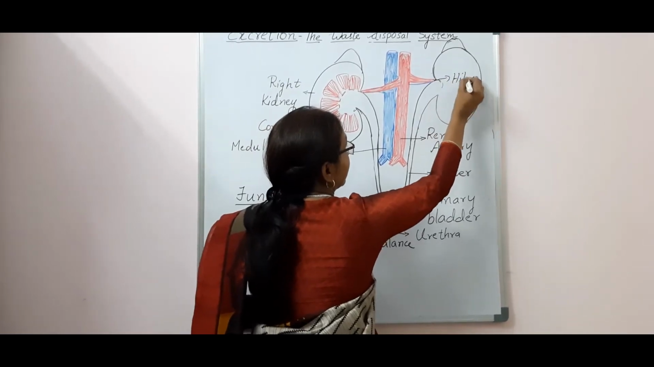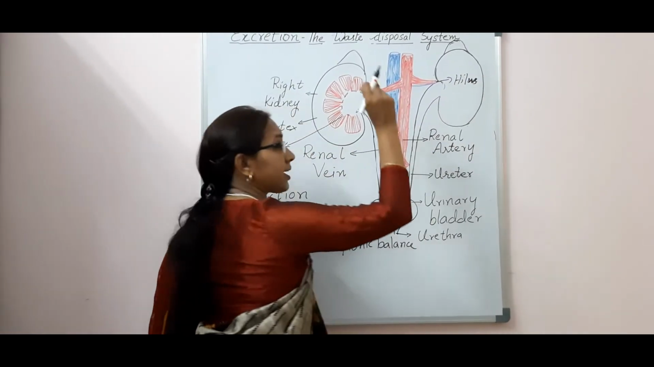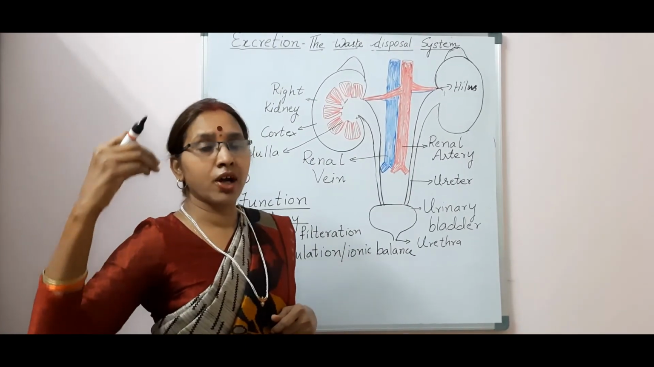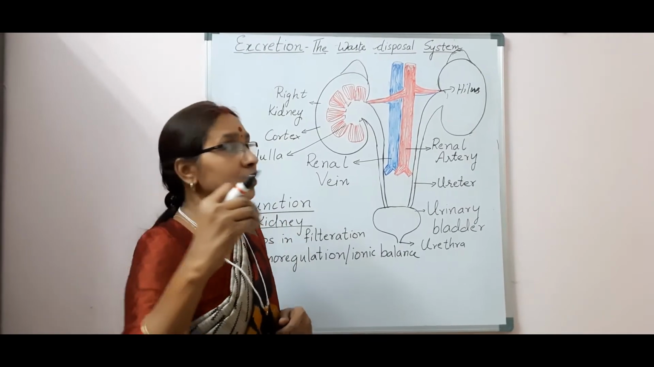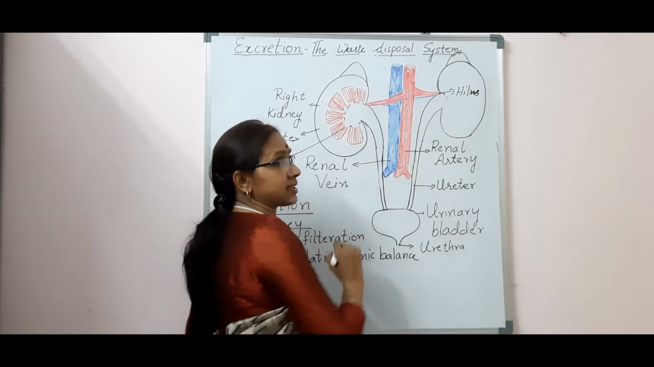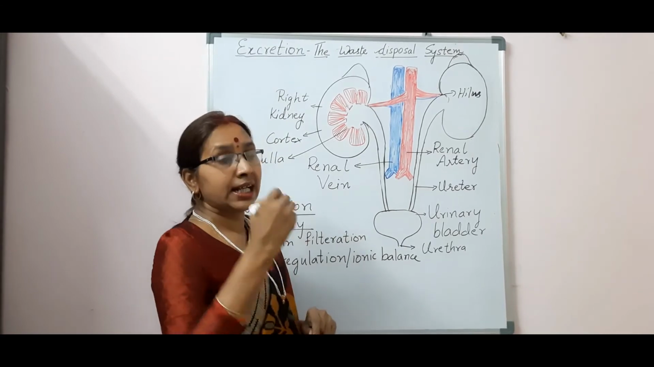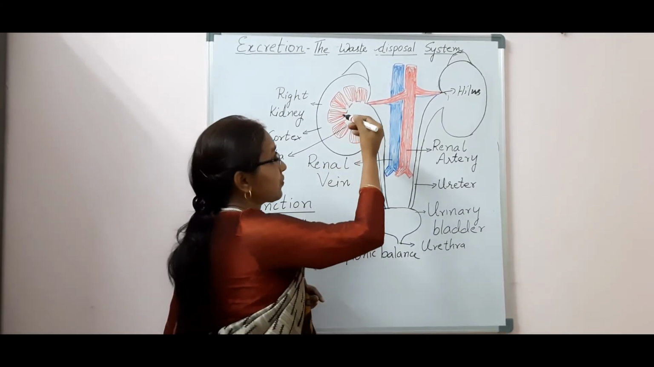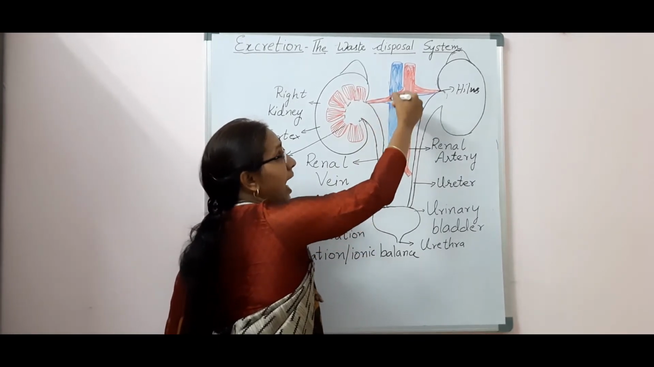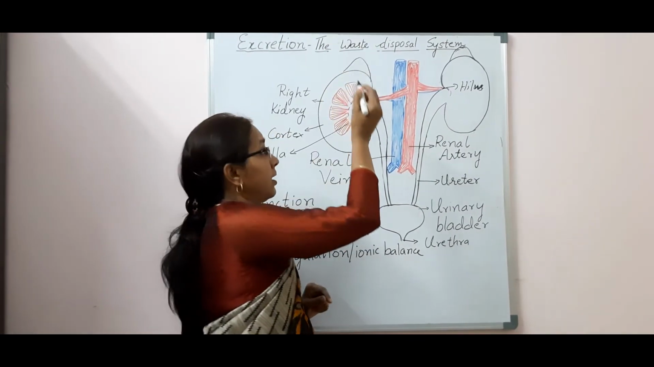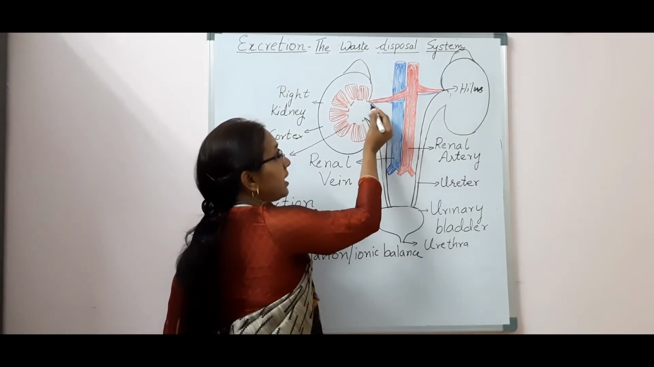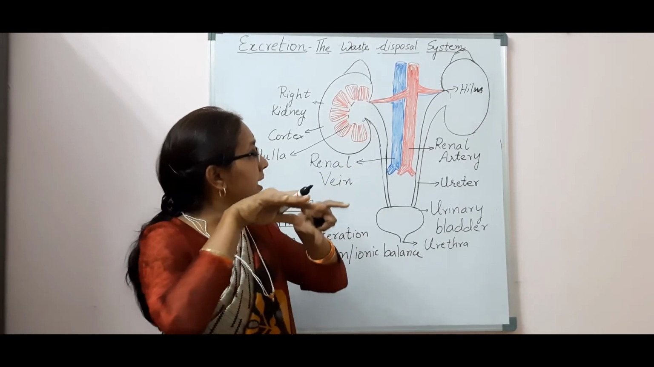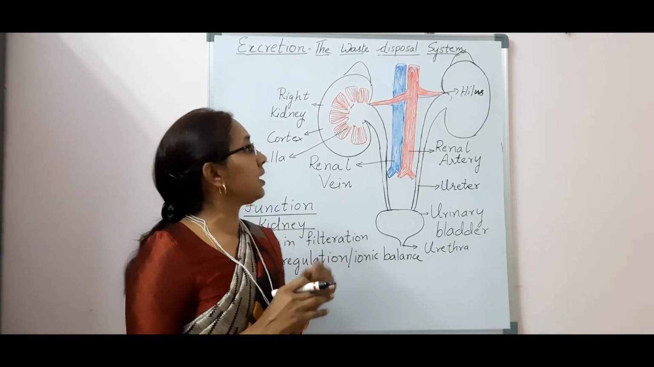So the renal artery brings the blood from the heart to the kidneys for filtration, and it enters into the kidney through a portion known as hilus. And the renal vein leaves it after the blood is filtered from the kidneys. It takes this filtered blood from the kidneys into the heart. And here also the renal vein leaves the kidney through the hilus. So hilus is a portion where the renal artery enters and the renal vein leaves the kidney.